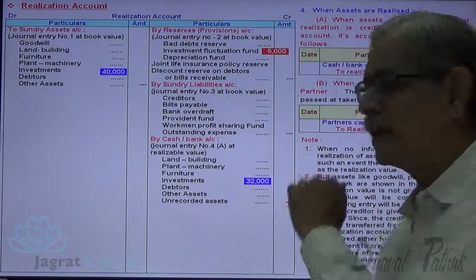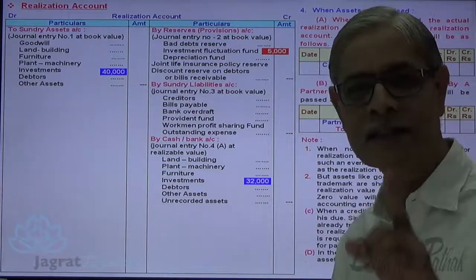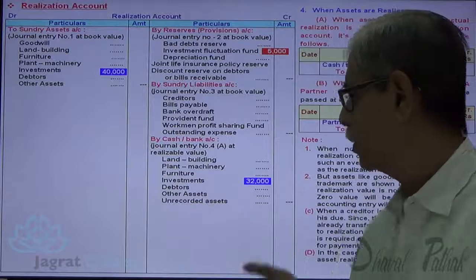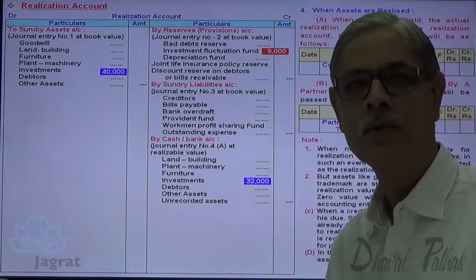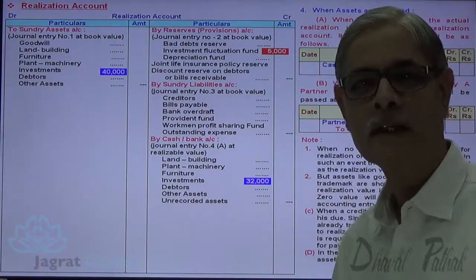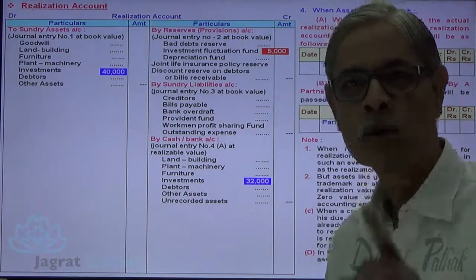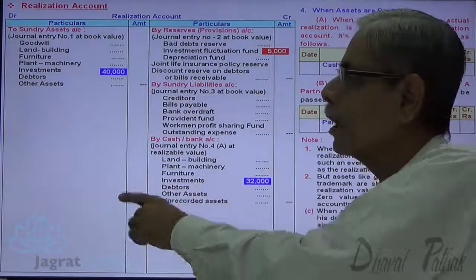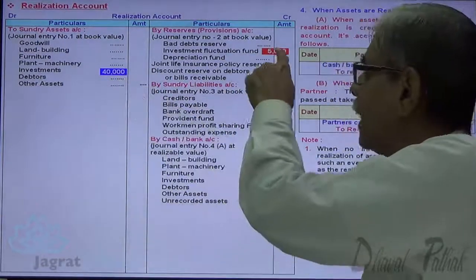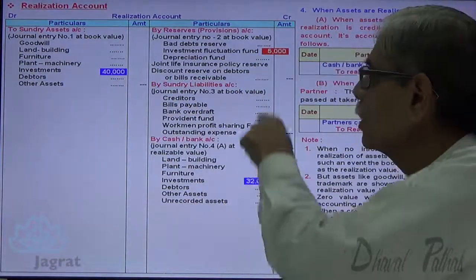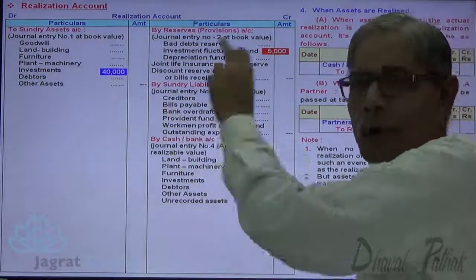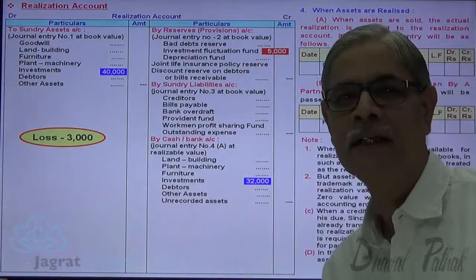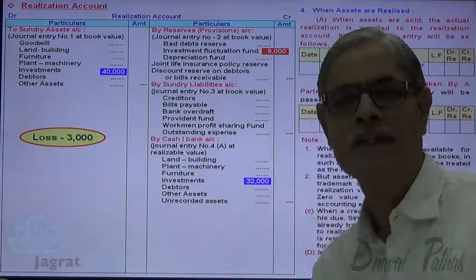Now investment realized 32,000. What is the book value? 40 minus 5, 35. What is the realized value? 32,000. How much is the loss? 3,000 is the loss. So 3,000 loss is automatically accounted for: 40,000 debit minus 32 plus 5, 37 credit. So 40 minus 37, 3,000 is the loss, automatically debited to realization account.